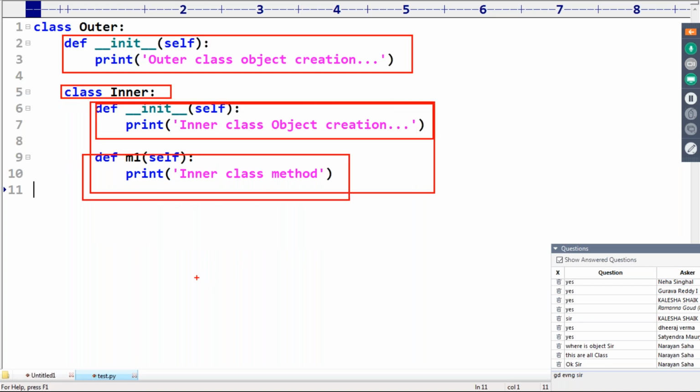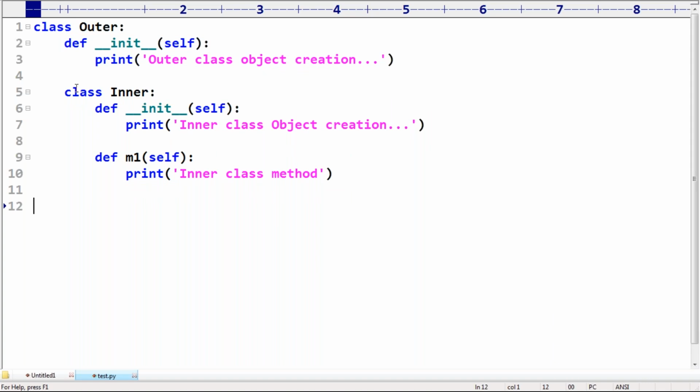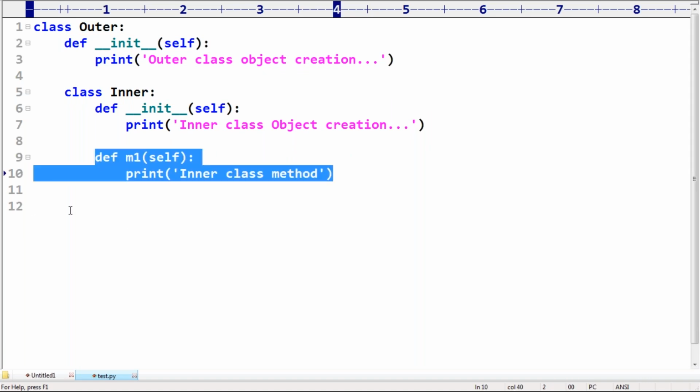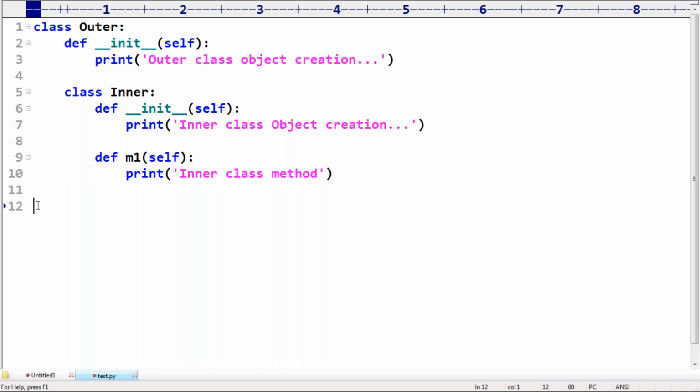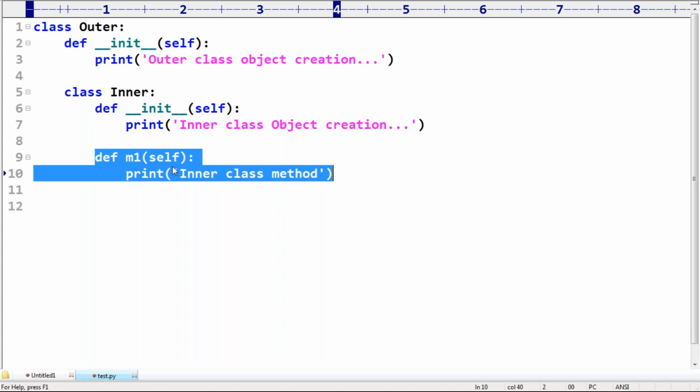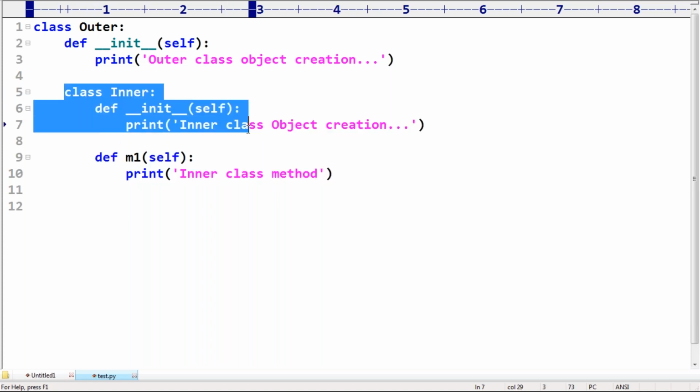Okay, like this, right? Now my target is, from here I want to call m1. So from outside of the outer class I want to call m1. If you want to call m1, compulsory an inner class object must be required. Correct or not?